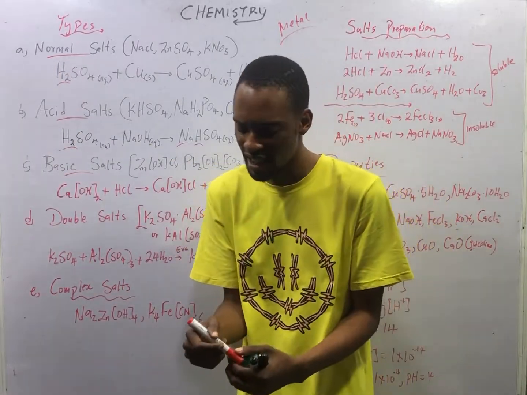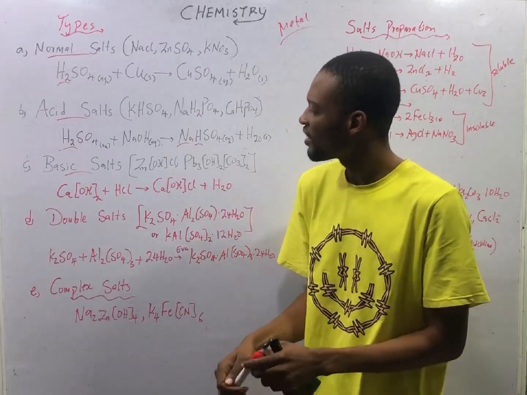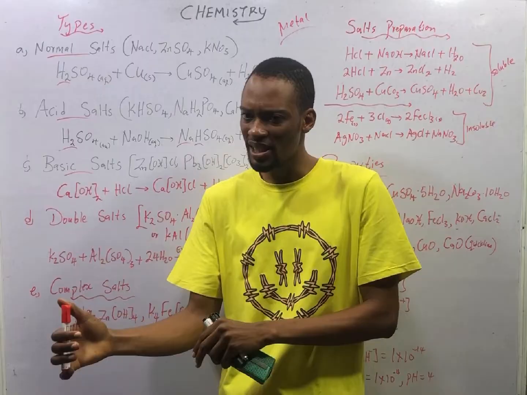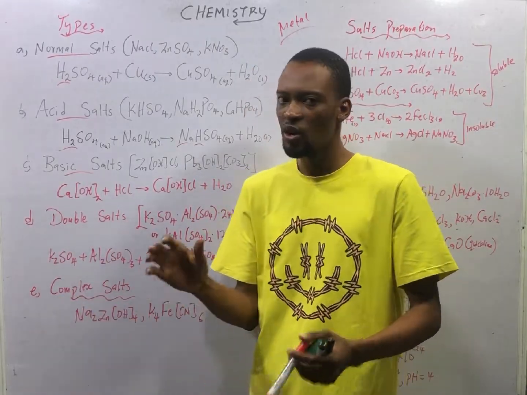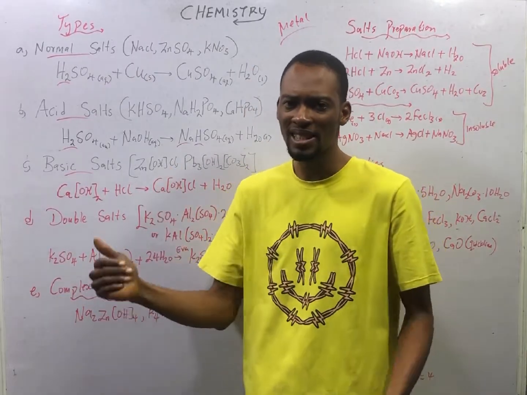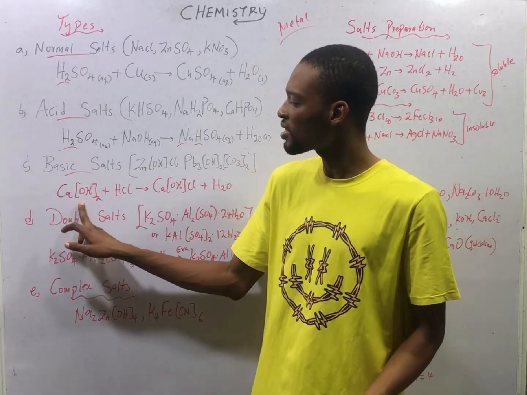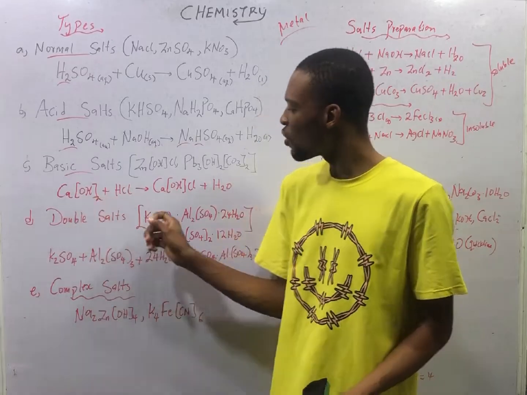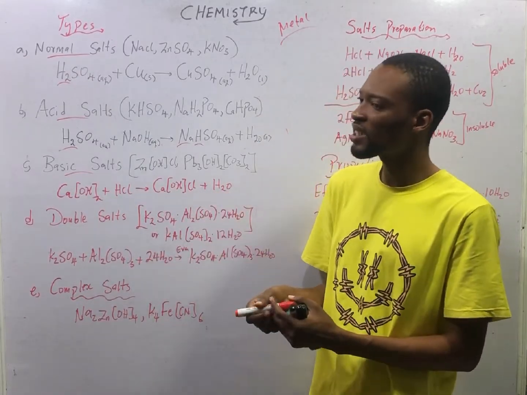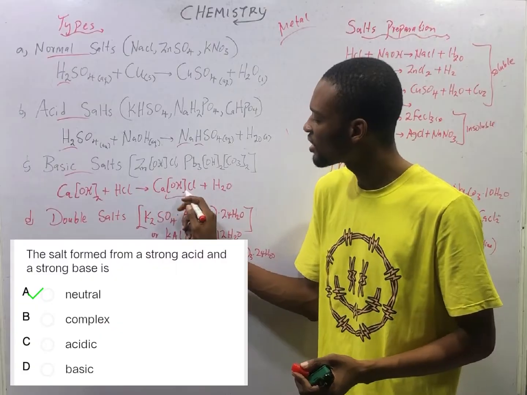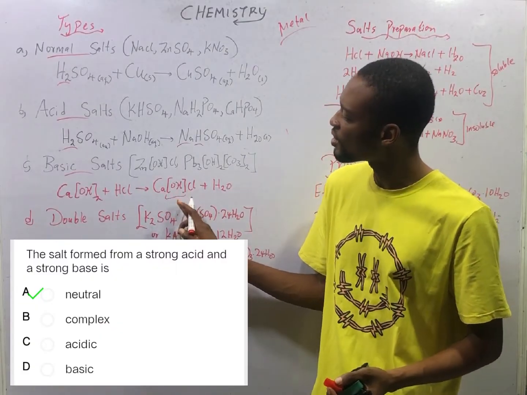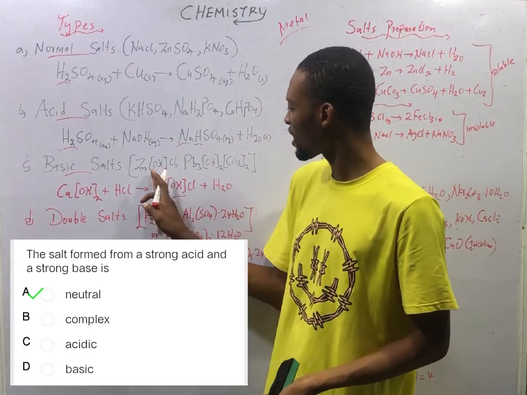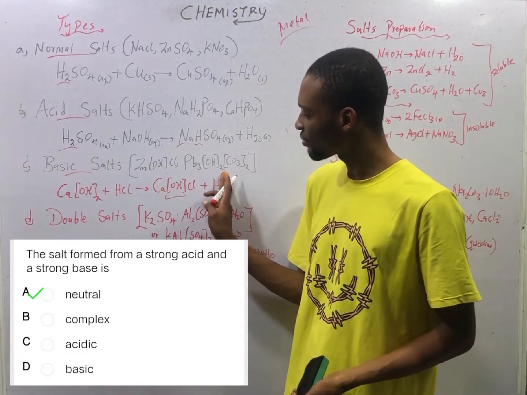A basic salt, on the other hand, is when not all the hydroxide ions present in a base are replaced by a metal. Only a few of the hydroxide ions present are replaced. Look at this. This is slaked lime reacting with acid. What is formed? We are forming salt and water, but this salt still contains hydroxide ion, so this is a basic salt. Any salt containing OH is a basic salt. Examples are this and this one.